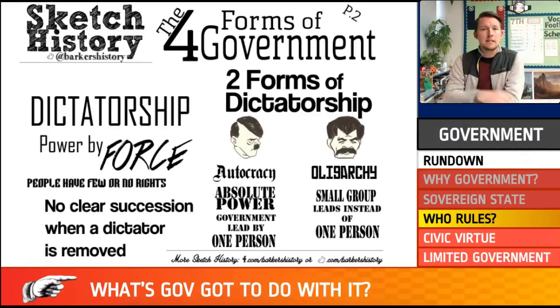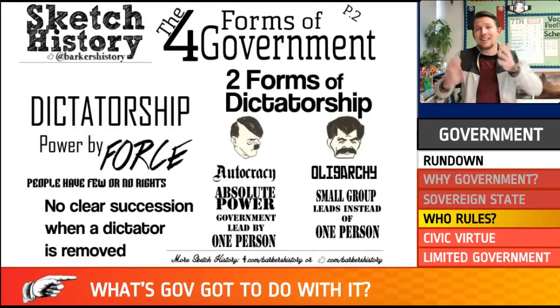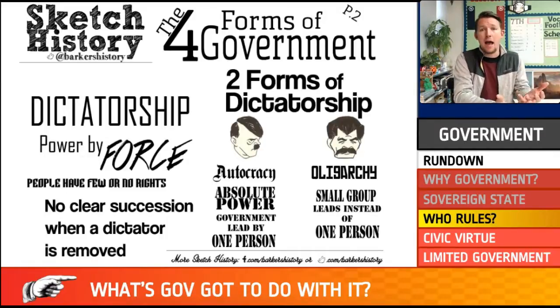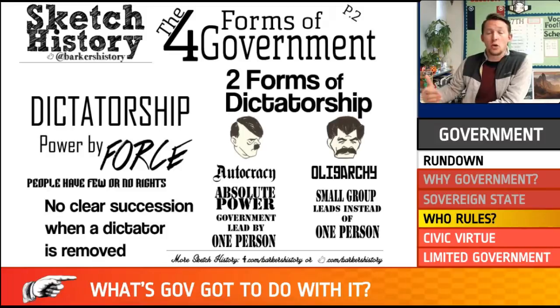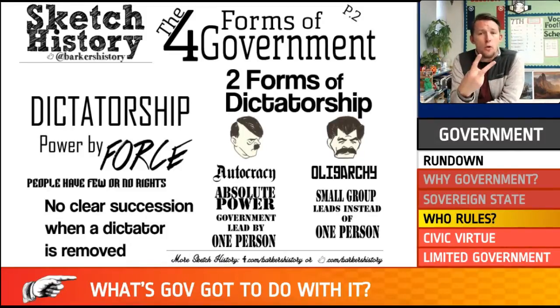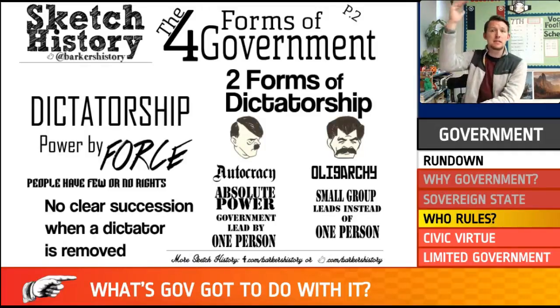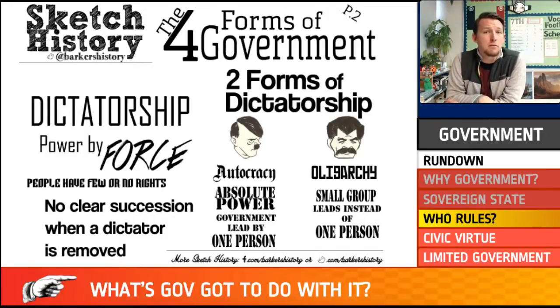Another government system that we have to talk about that also, oddly enough, has 2 forms is a dictatorship. All right, dictators take power by force. And remember, the difference between an absolute monarch and a dictator is, in an absolute monarchy, we know who is going to be the successor. We know that you're going to inherit power from your family to become king or queen. In a dictatorship, we actually have no clear line of succession. We don't know who is going to be next. Now, there are 2 forms, as I said. There is one, which is an autocracy. That means one person sits at the top and rules completely in a dictatorship, similar to an absolute monarchy.